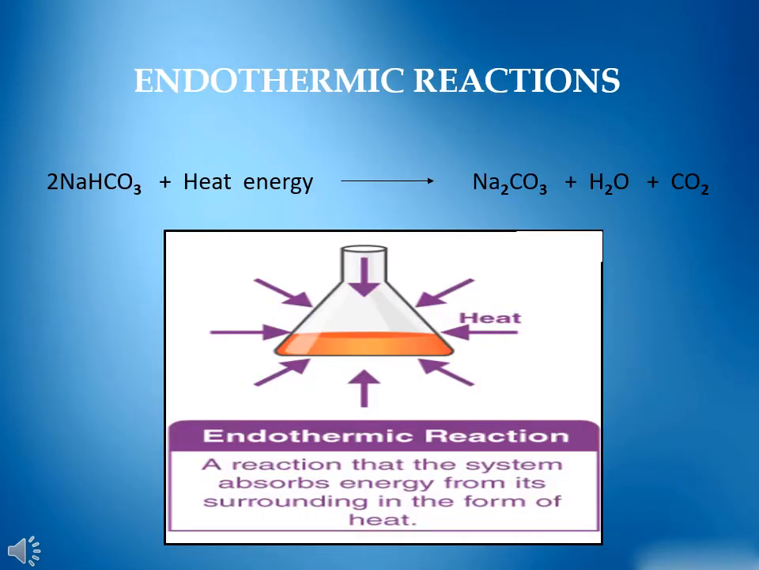Endothermic reactions. The chemical reactions which proceed with the absorption of heat energy are called endothermic reactions. Following examples will prove the point. Example 1. When sodium bicarbonate is heated strongly, it forms sodium carbonate, steam and carbon dioxide gas. The reaction takes place only on heating, that is with the absorption of energy. Example 2. When limestone is heated, it absorbs energy and changes into calcium oxide and carbon dioxide.